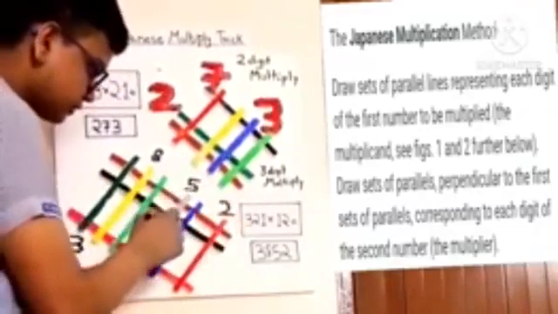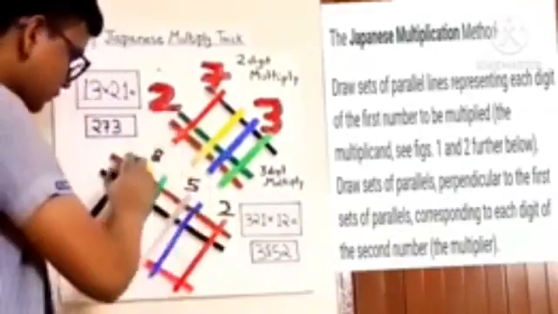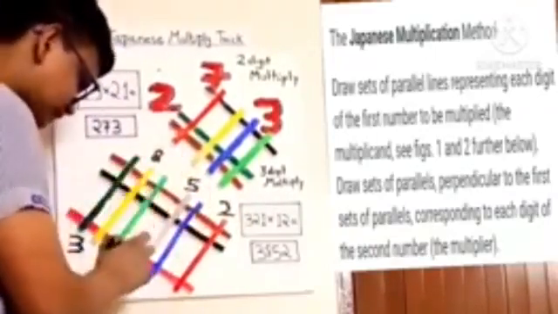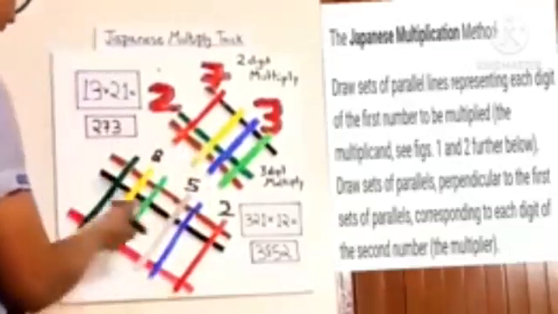1 2, right here 2. 1 2 3 4 5, right here 5. 1 2 3 4 5 6 7 8, right here 8. And the left 1 2 3, right here 3. So the answer is 3852.